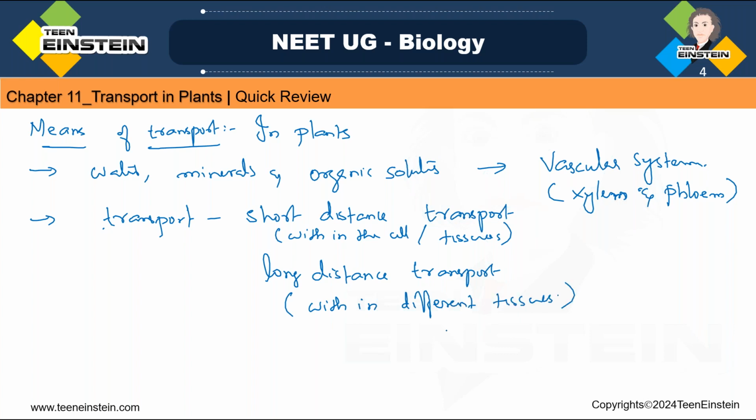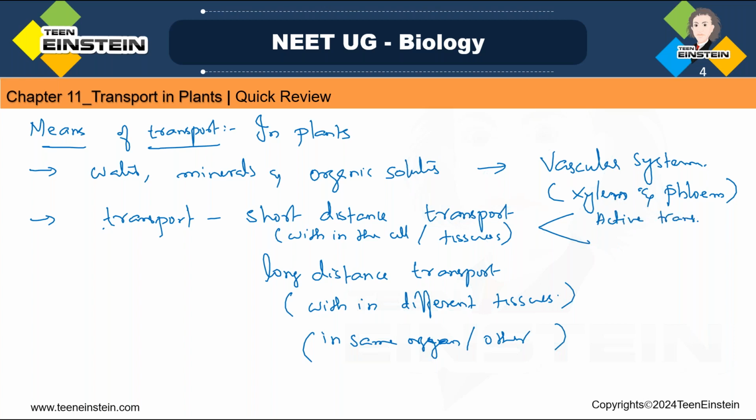Within different tissues means it may be within the same organ or to the other one. And short distance transport may occur by active transport or passive transport.